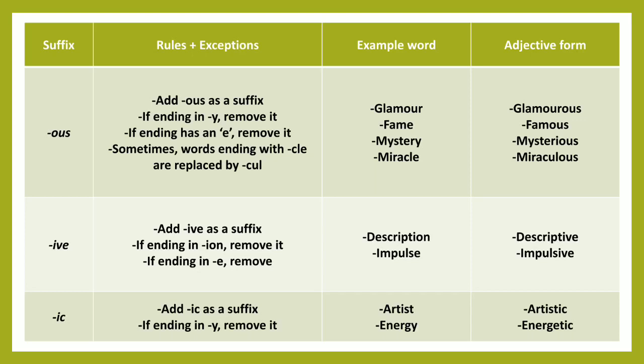Next, IC. We can add IC as a suffix. For example, artist, artistic. But if the word is ending in Y, we have to remove the Y. For example, energy, energetic.